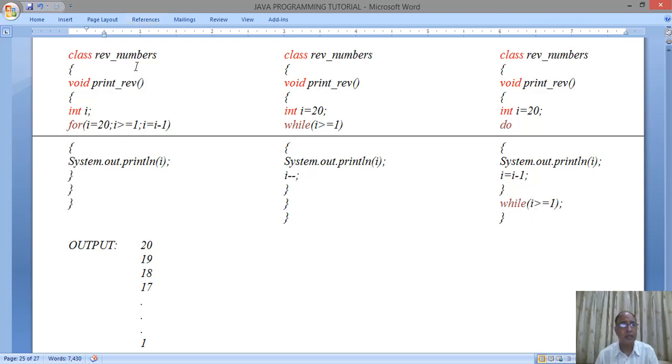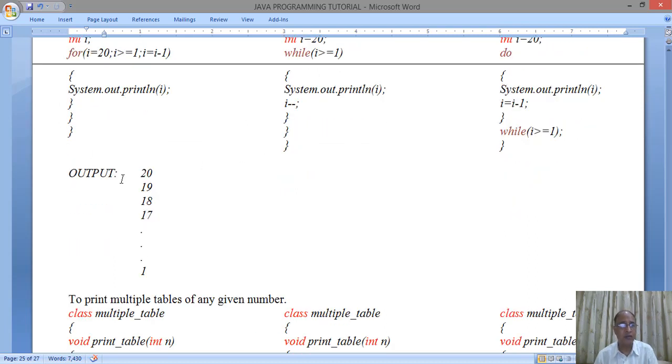So here we see the numbers are being printed from 20 to 1, either by for loop, by while loop, or by do while loop. All three programs do the same thing: print the reverse numbers from 20 to 1. When you run this program on the computer, you will get the answer 20, 19, 18, 17, up till 1.